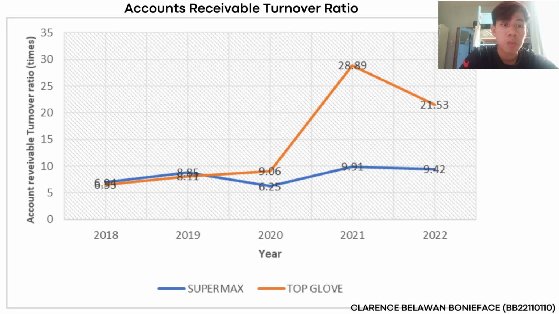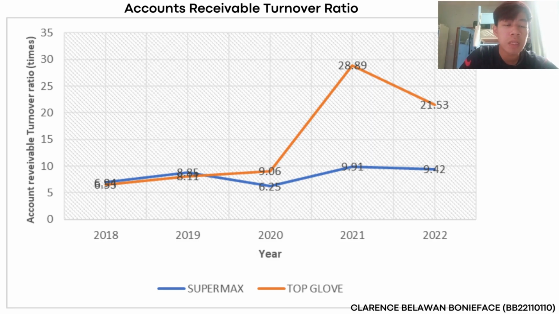However, SUPERMAX had its lower account receivable turnover ratio in 2020, while Top Glove had its lower turnover in 2018, which is 6.53 times.